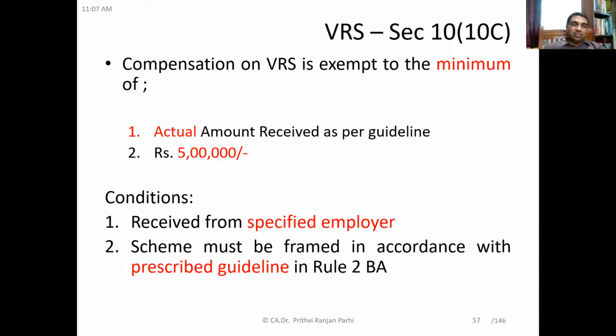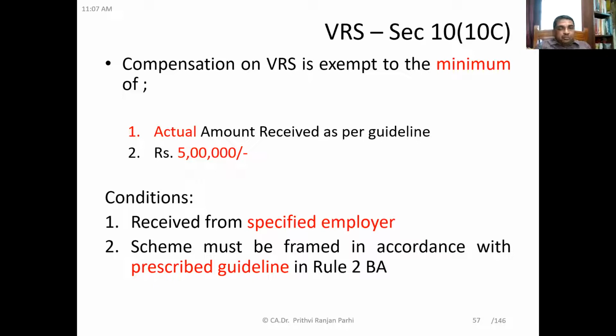First condition, please read condition number 1. Received from a specified employer. That means if this VRS is received from any employer other than a specified employer, then it will be fully taxable. There will be no exemption. First condition is that this VRS money should have been received from a specified employer.